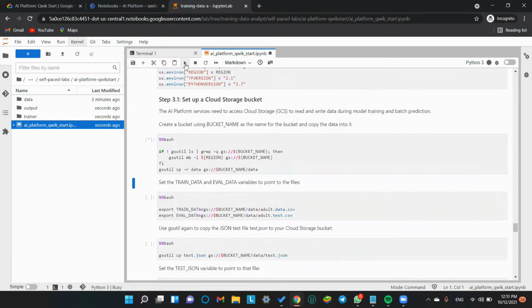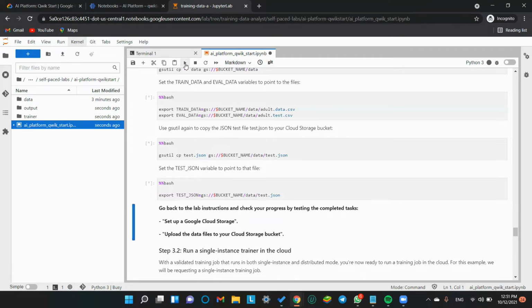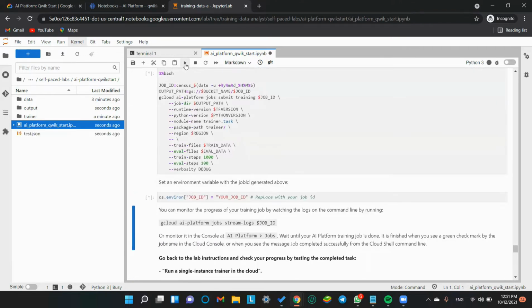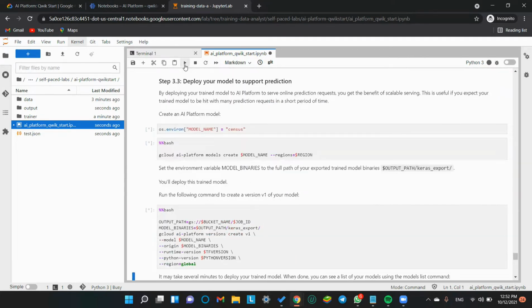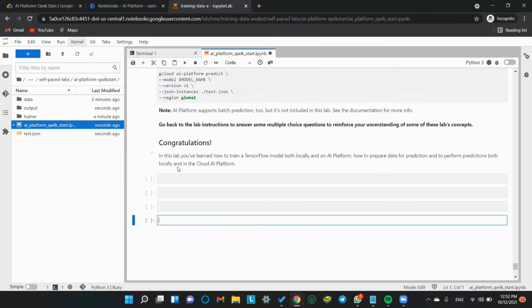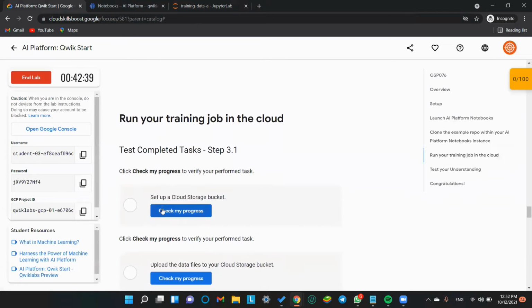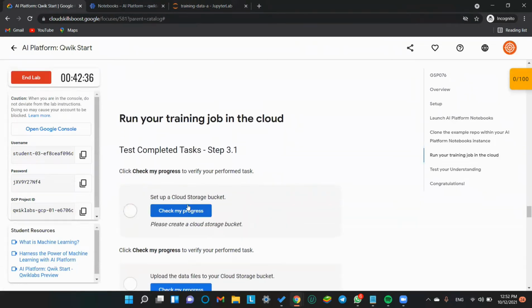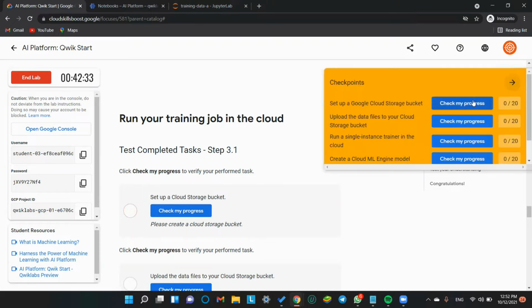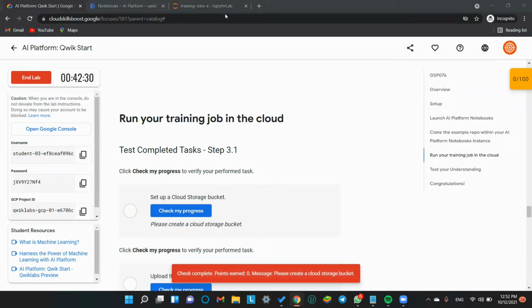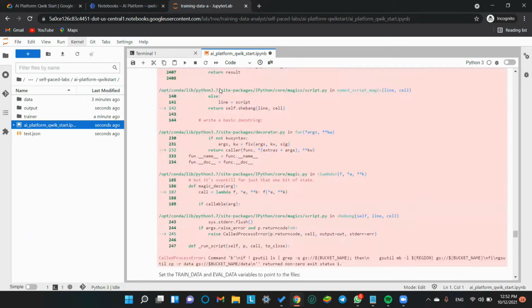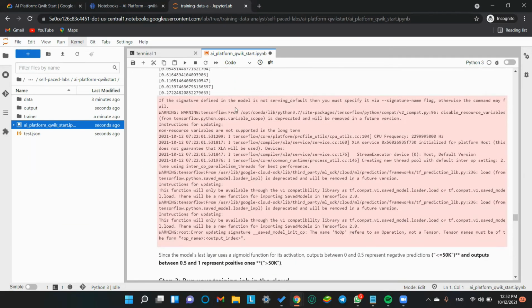I'm not understanding, but let's see what's going on. They said this similar way. We are getting an asterisk on this cell here. We see it after we click on run, so I guess it's working. Run. Okay, congratulations, in this lab you have learned how to train a TensorFlow model both locally and on AI platform. Okay, did we learn? Okay, we tried our best. Now we understood this. Why is it not working? I guess we missed something here. The signature is designed.